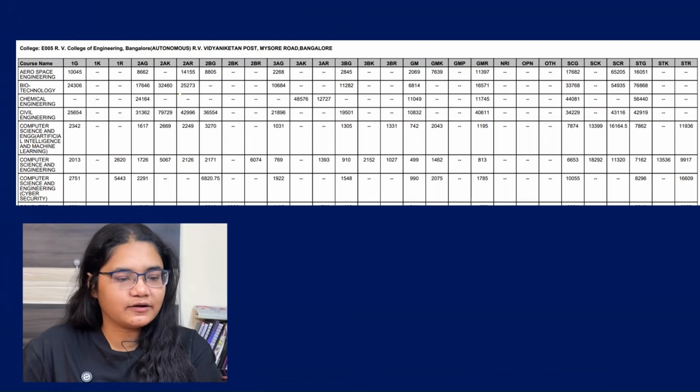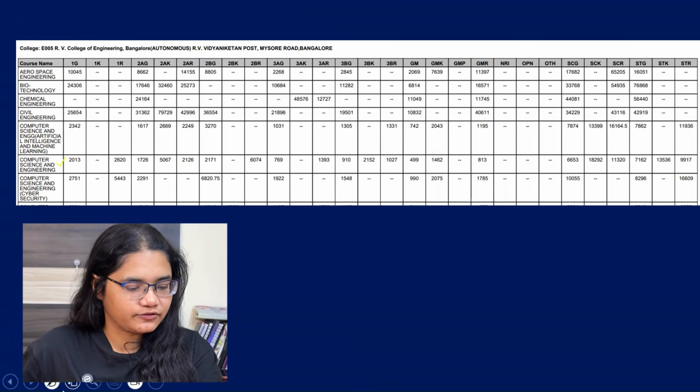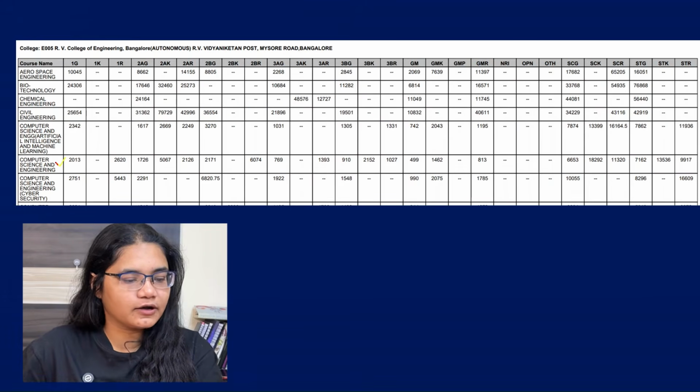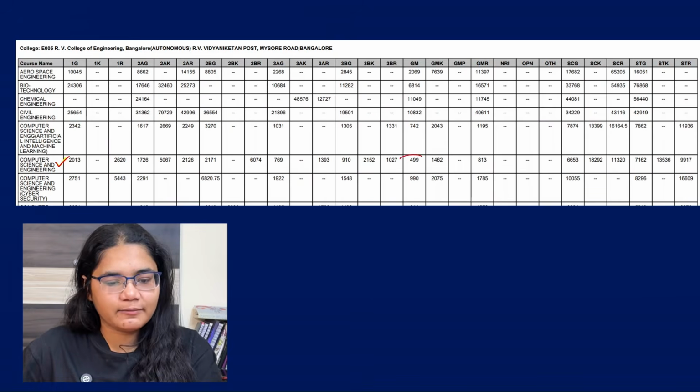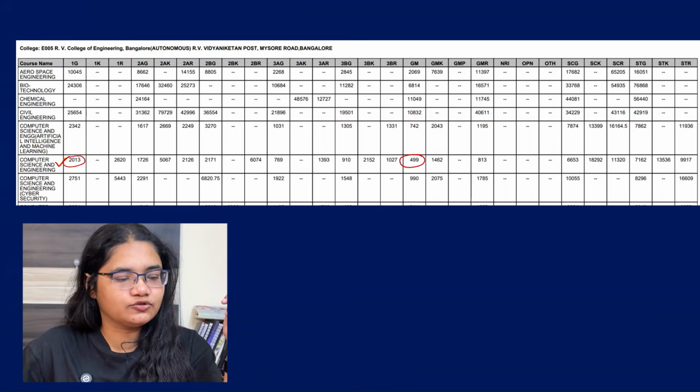You can see general. Let's talk about a very popular branch, that is computer science and engineering. For general merit, the cutoff is 499, whereas for 1G it is 2013. For 1R, it is